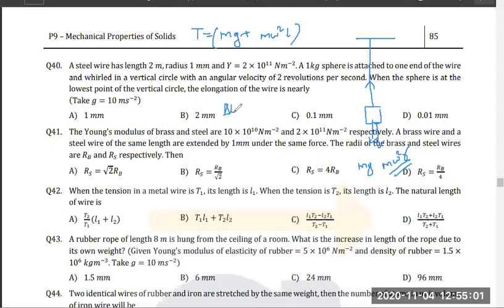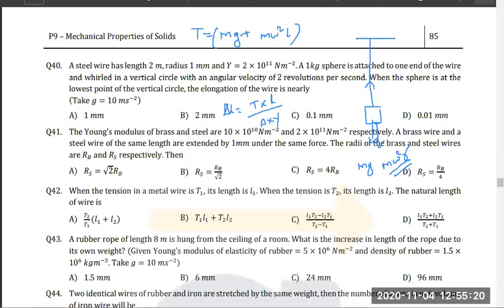Now can you find delta L? Right? Delta L is equal to what? Tension into L by A into Y. Got it? Yes or no? Put the values, get the answer, right? Okay.